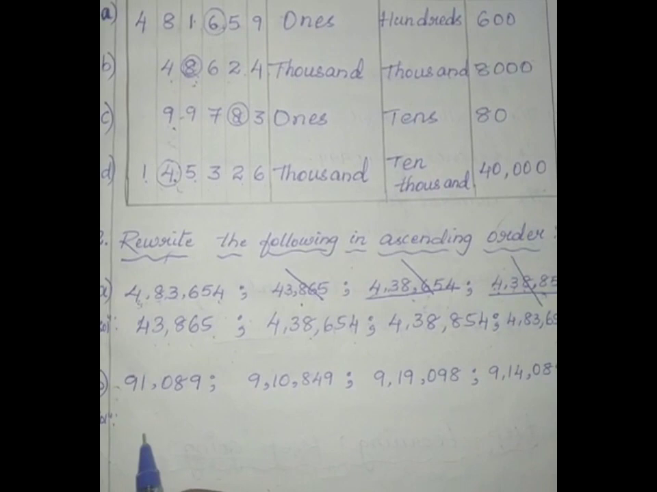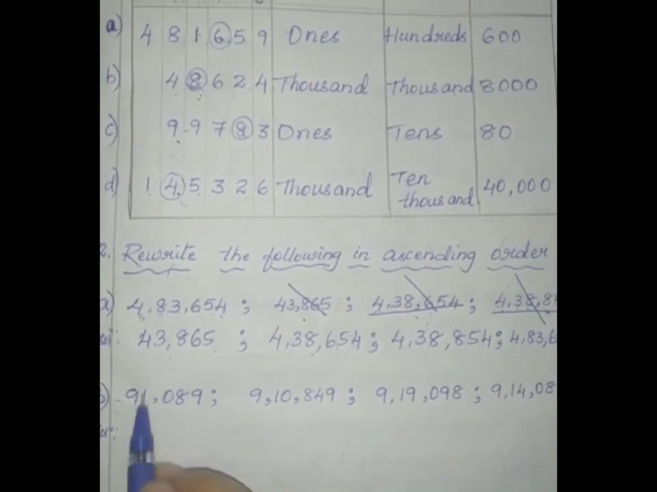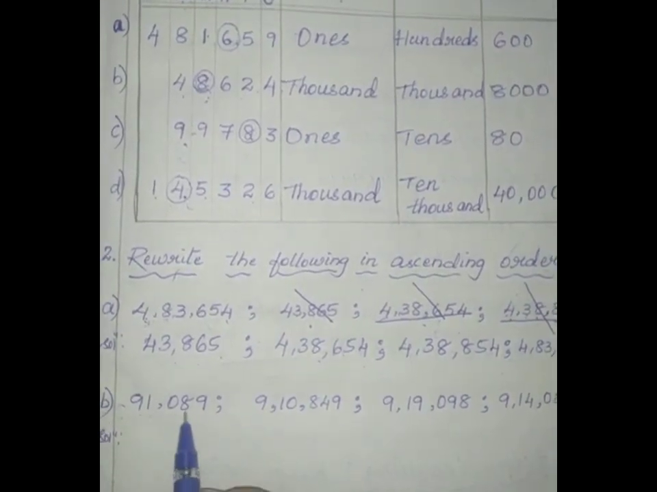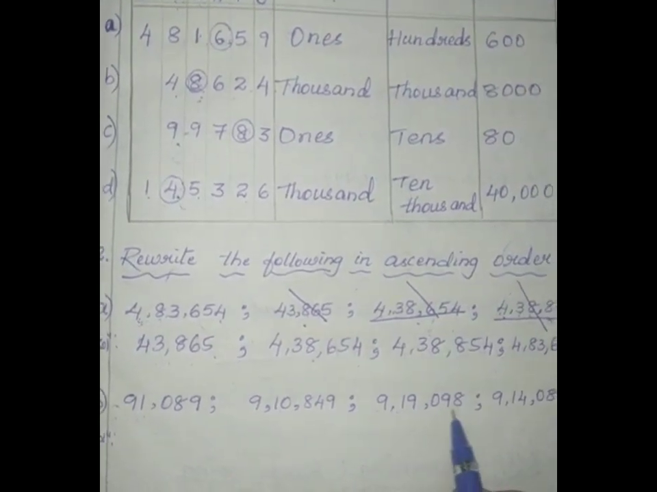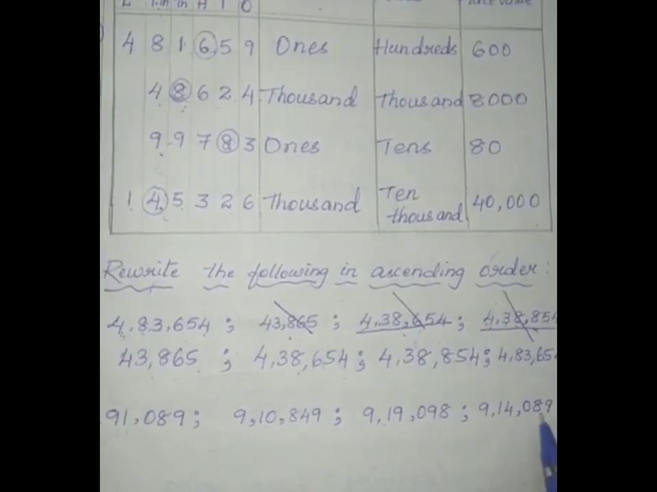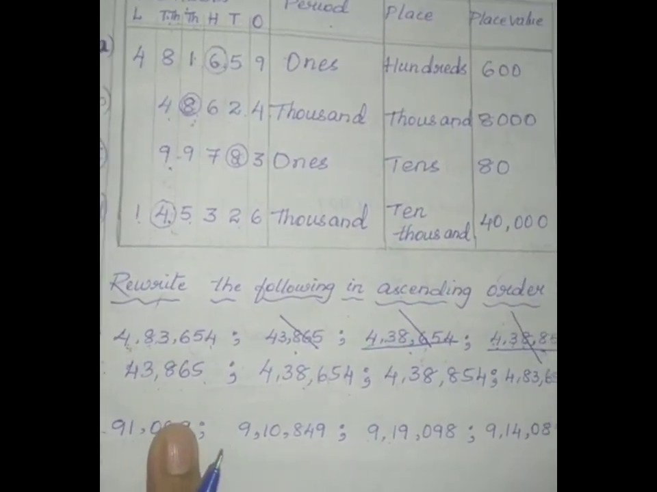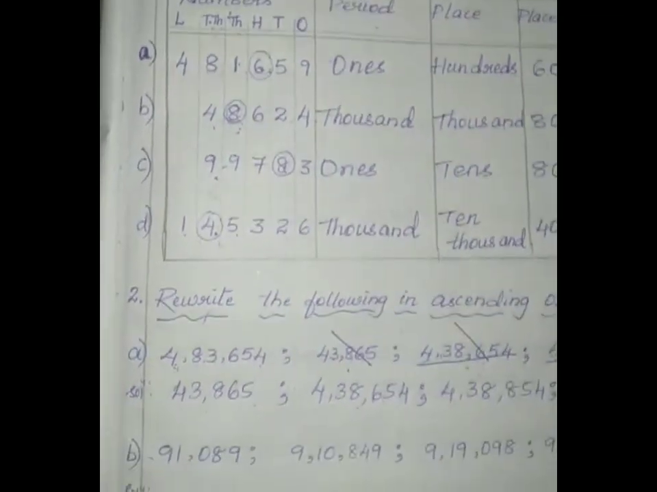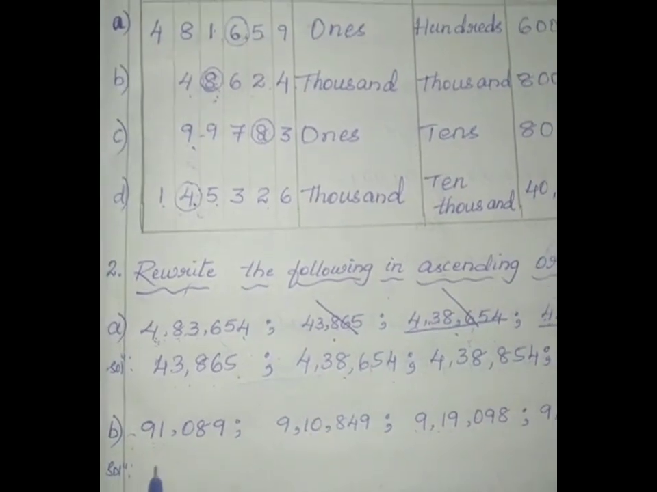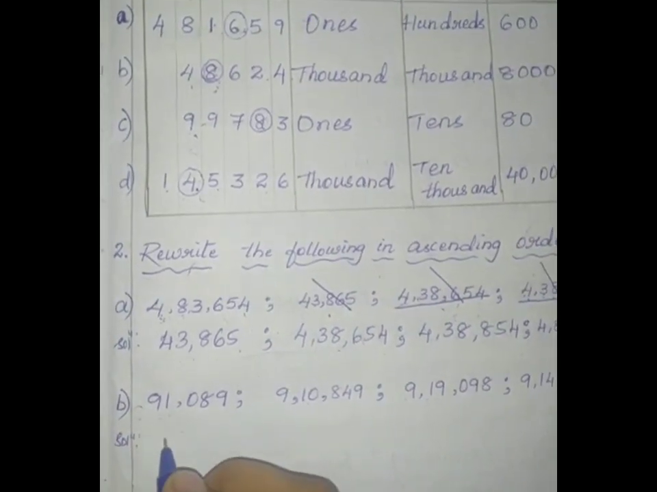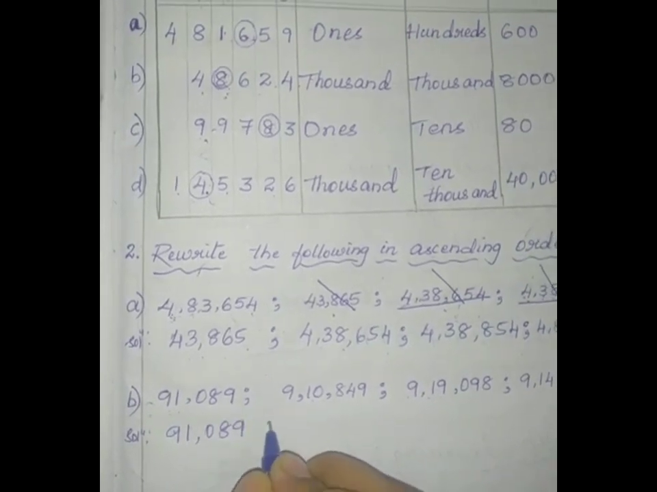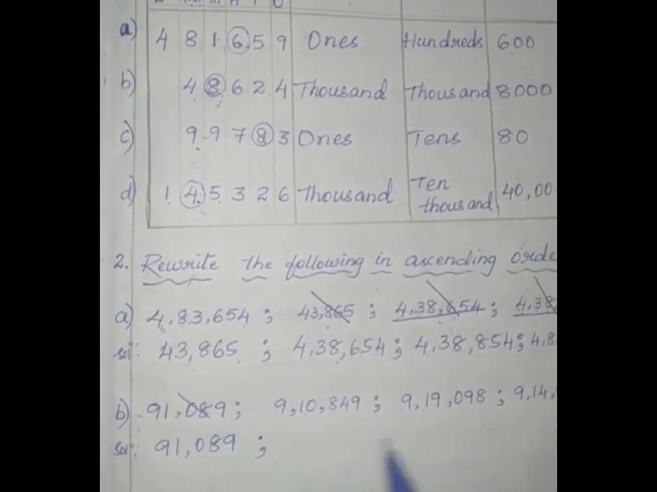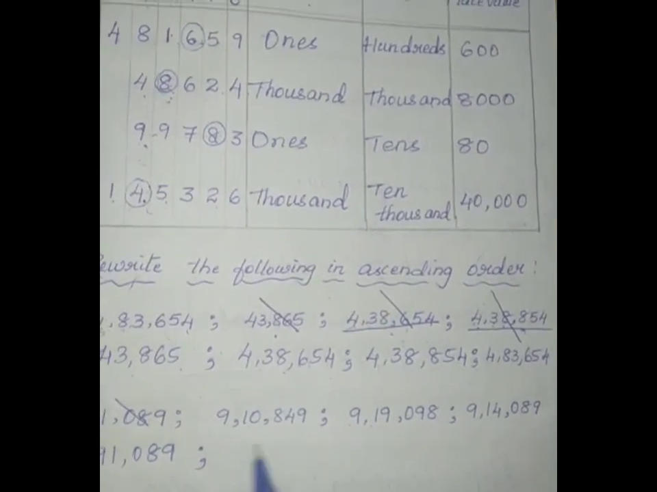Let us now solve the second one. First step is count the digits. 1, 2, 3, 4, 5. 1, 2, 3, 4, 5, 6. This number is a 5-digit number. Remaining all are 6-digit numbers. So what you have to do? The smallest number is 91,089. Now next, remaining are 6-digit numbers.